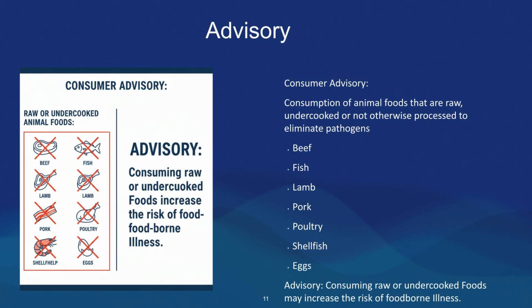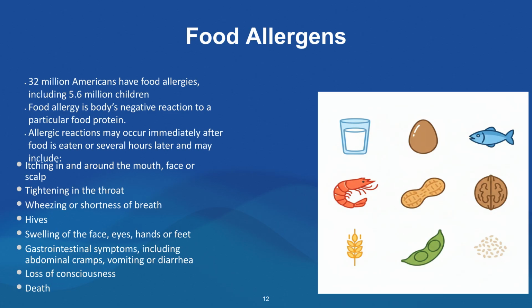A consumer advisory is required when serving raw, undercooked, or non-pathogen-eliminated animal foods such as beef, fish, lamb, pork, poultry, shellfish, or eggs. Consuming these raw or undercooked foods may increase the risk of foodborne illness. Approximately 32 million Americans have food allergies. A food allergy is the body's negative reaction to a food protein. Reactions can range from itching, throat tightening and hives, to gastrointestinal issues, loss of consciousness, or even death.